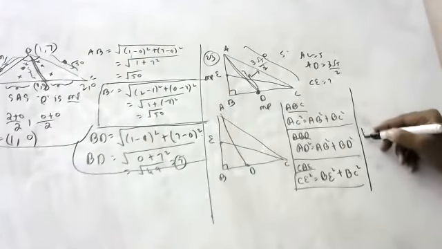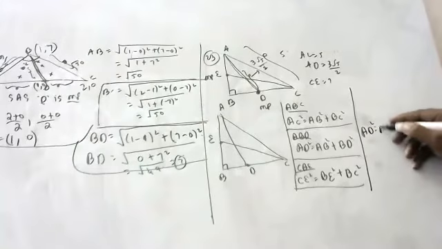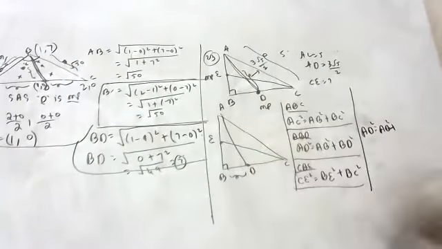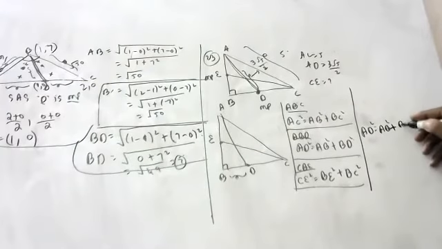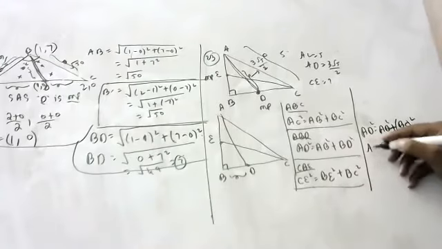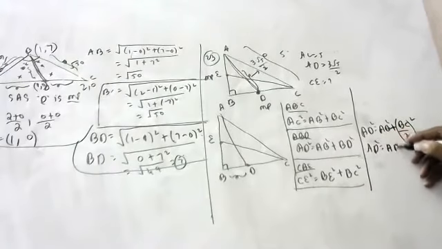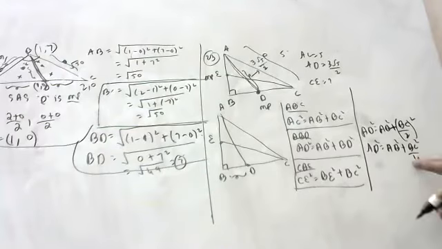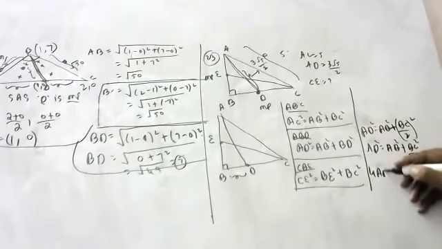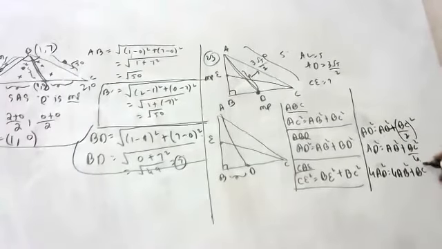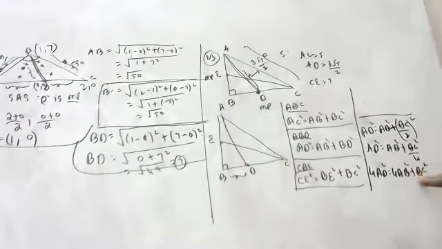Children, AD square. What is BD, children? BC by 2. BC by 2 whole square, very good. So AD square is equal to AB square plus BC square by 4. If I take LCM, children, 4 AD square is equal to 4 AB square plus BC square. All of you understood this, children? I took LCM and I got this.